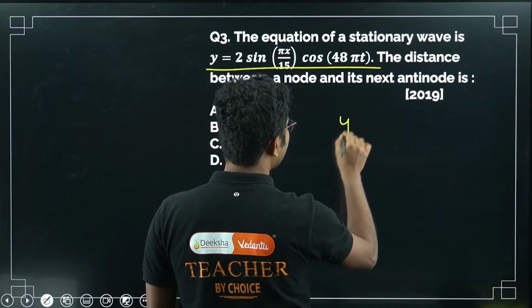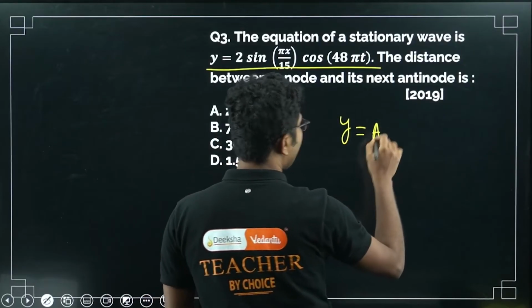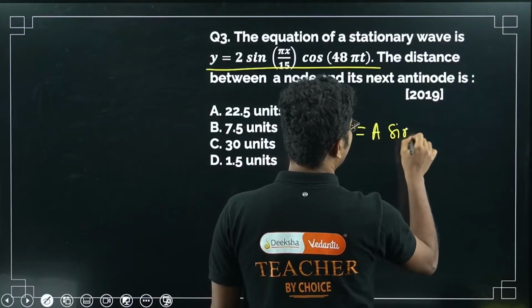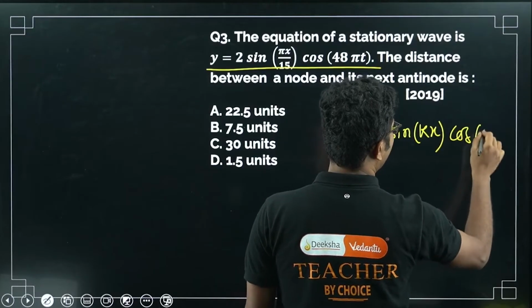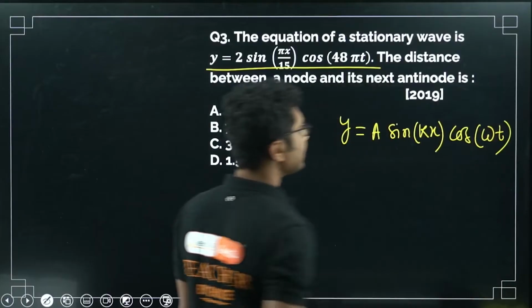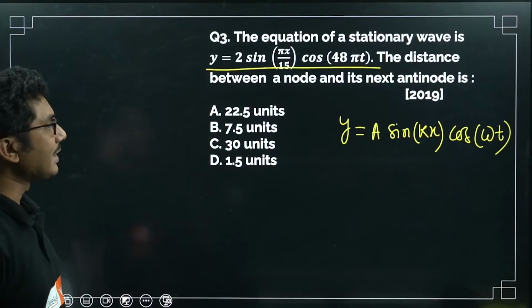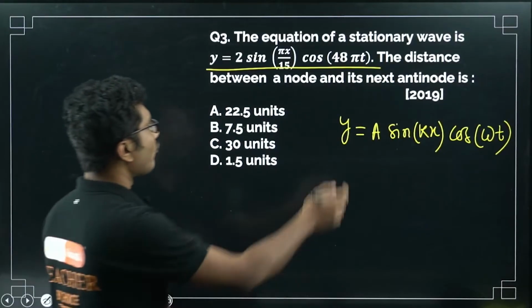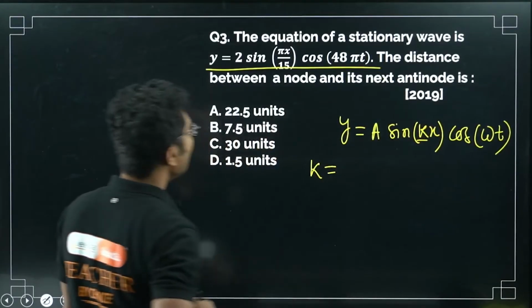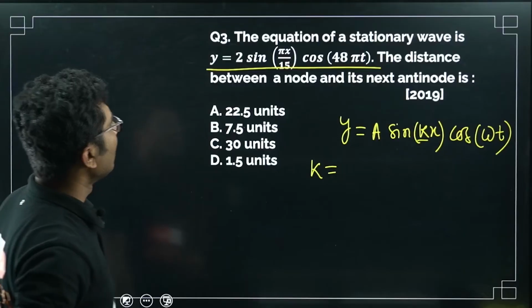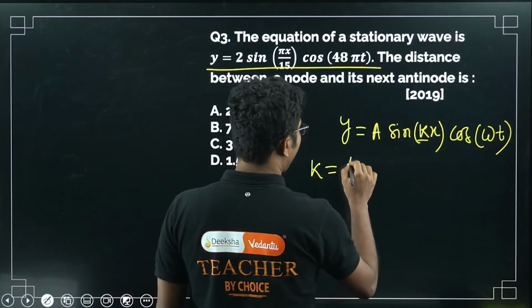We know that y equals A sin kx cos omega t. This is the standard equation of a standing wave. From comparison, we can say k is basically pi by 15.